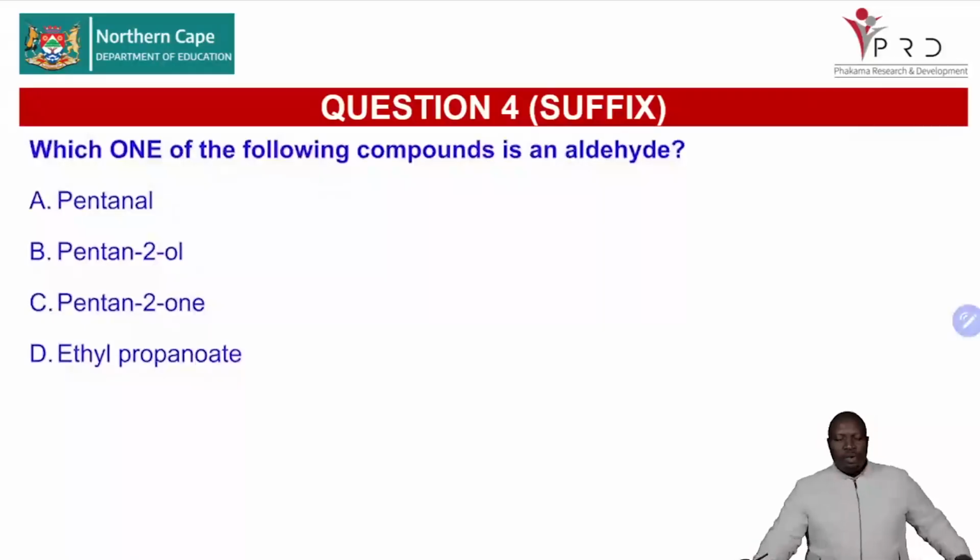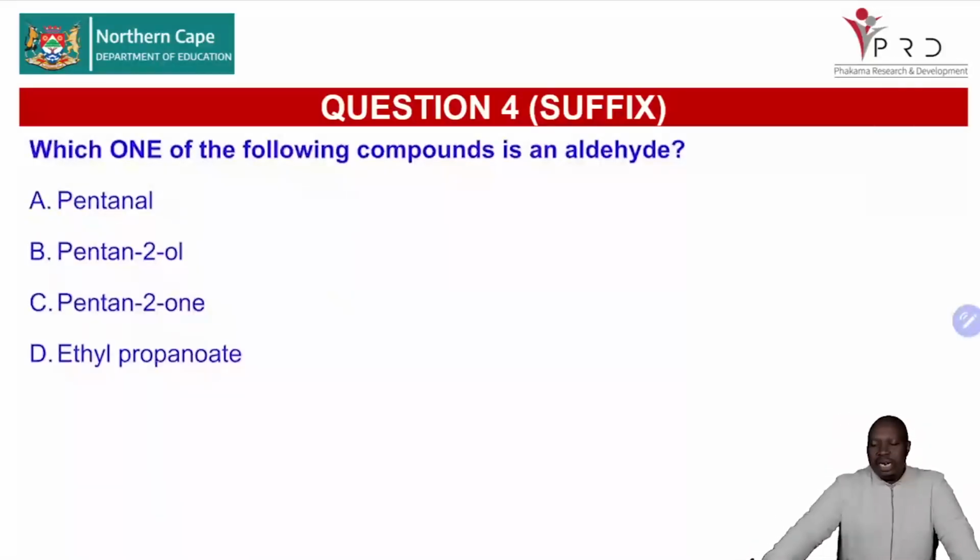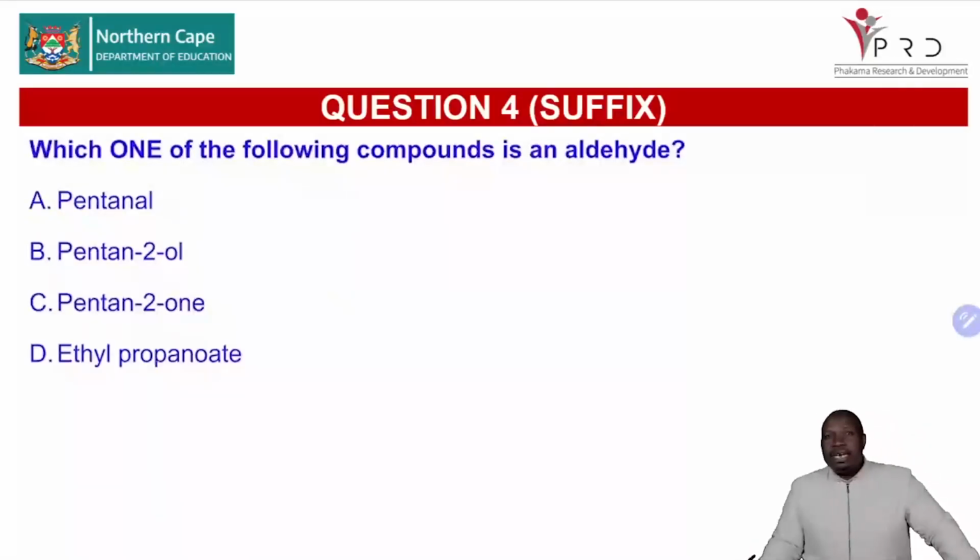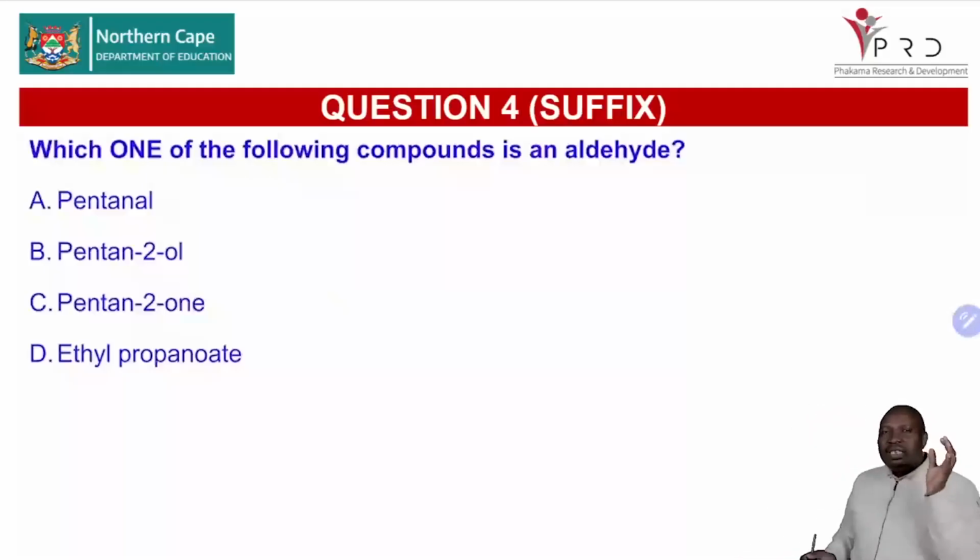Now, which one of the following compounds is an aldehyde? Remember the homologous series, they give us the suffix. They give us the suffix to say how the name will end. For aldehydes, the name must end with AL.